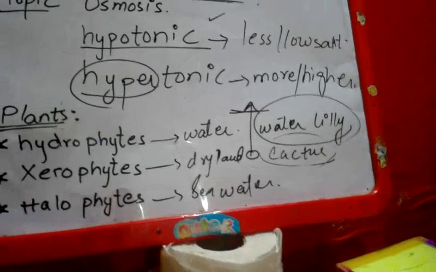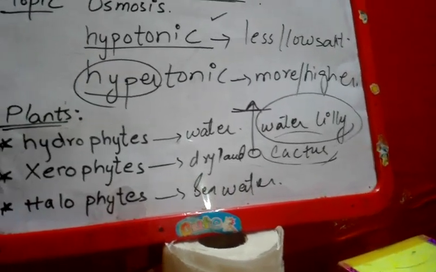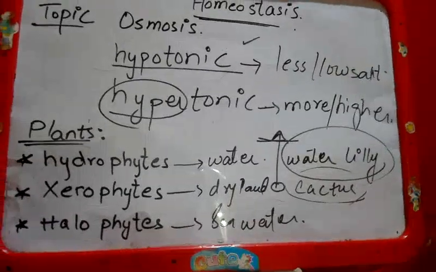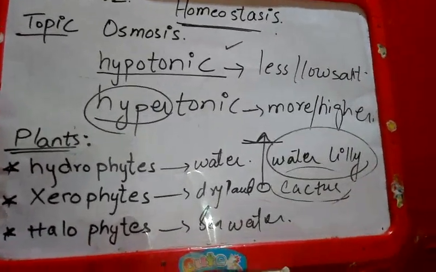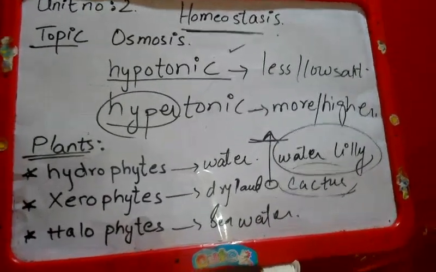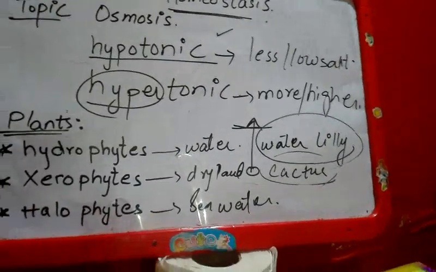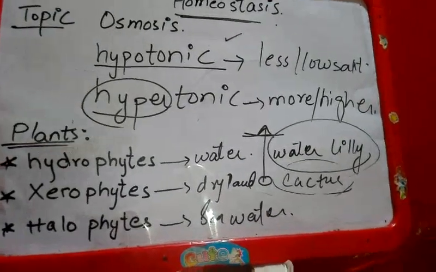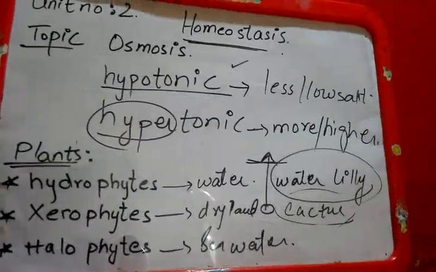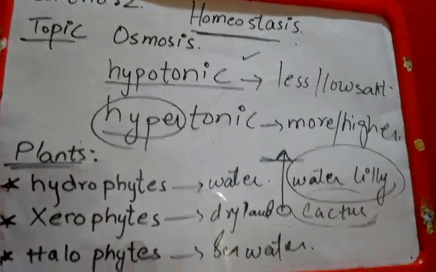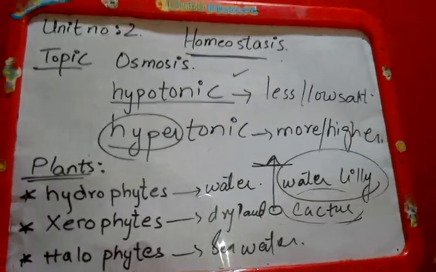So what are halophytes? I have written the word sea water. Halophytes live in sea water and are adapted to a salty environment. They need sea water, saltish water for their growth. Salts enter their bodies due to the higher concentration and are utilized by their vacuole for growth and for their cells, and exit when there is hypertonic solution. Alright guys, so halophytes are the plants which require sea water because sea water has salt in it, and this salt is utilized by the vacuole for growth.